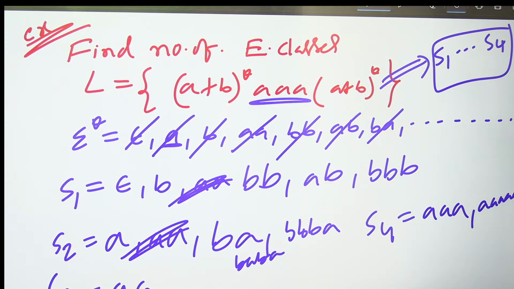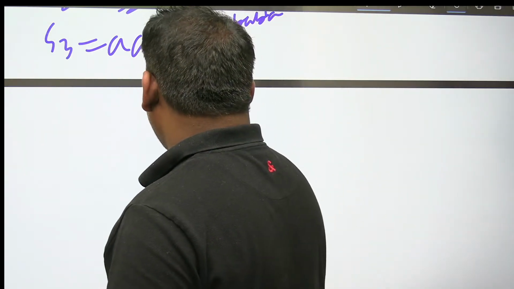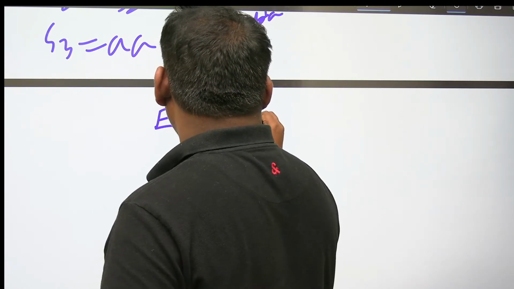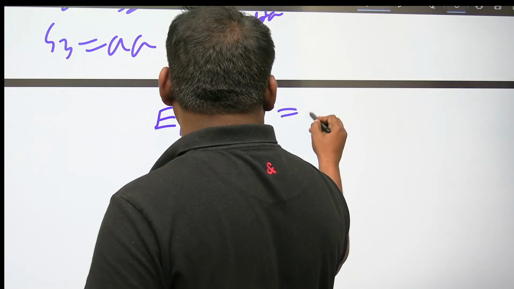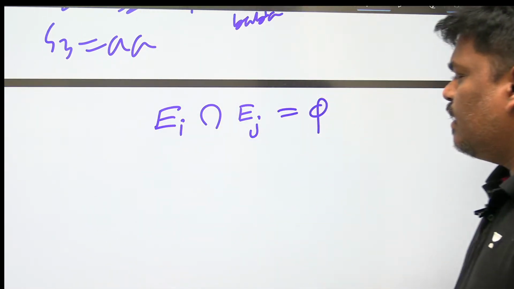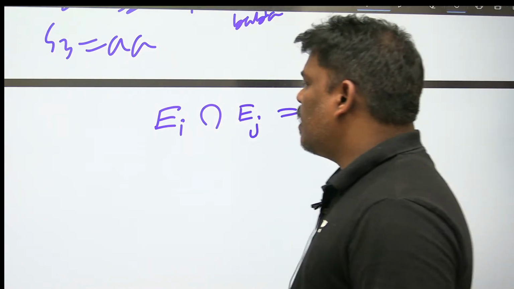The greatness about equivalence classes is, listen, assume that Ei is an equivalence class and Ej is an equivalence class. Their intersection should be phi; nothing common will be there.